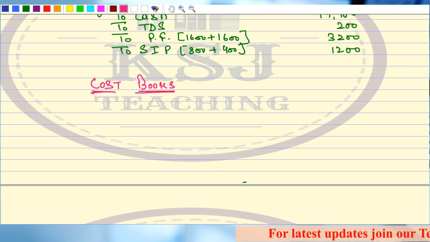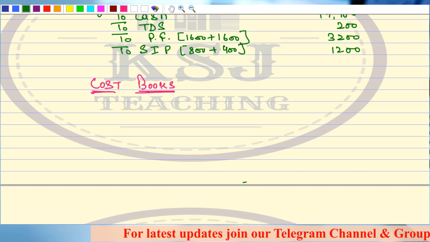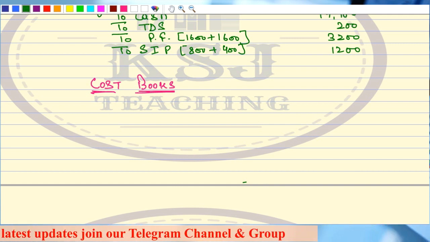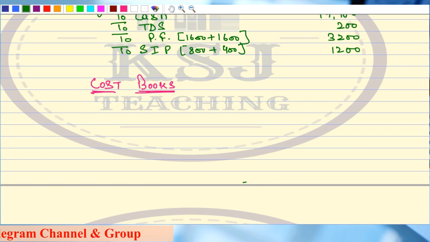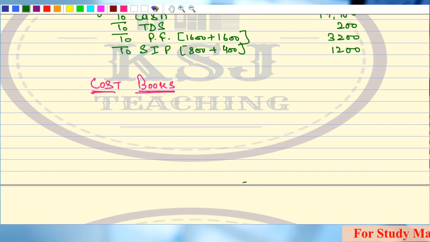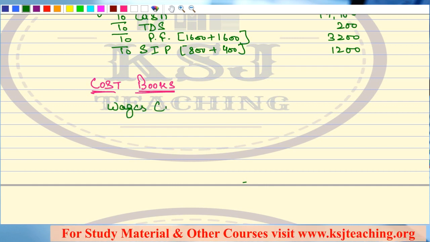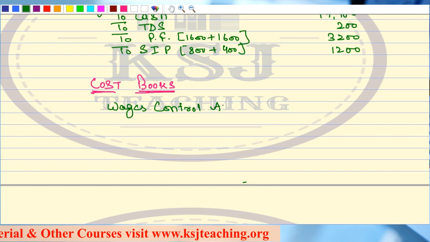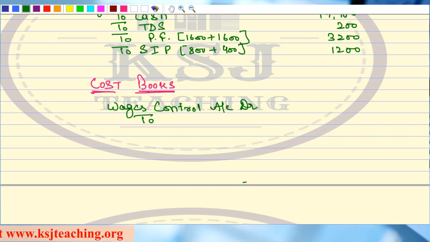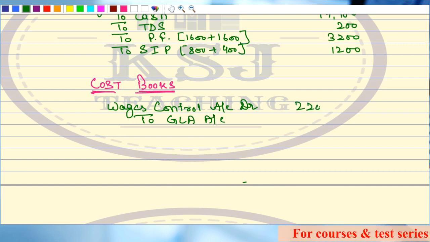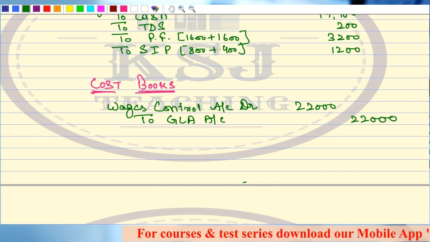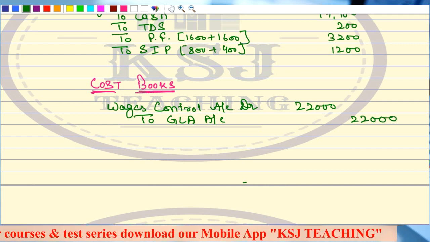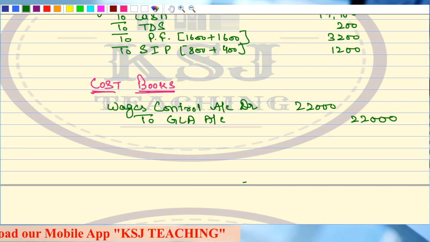So in the costing books, I told you in the last lecture that the first entry is going to be the wages incurred. What is the total wages that is being incurred? 22,000, right? So what is going to be the entry for the wages incurred, sir? That is wages control account debit to GLA account, 22,000 and 22,000.